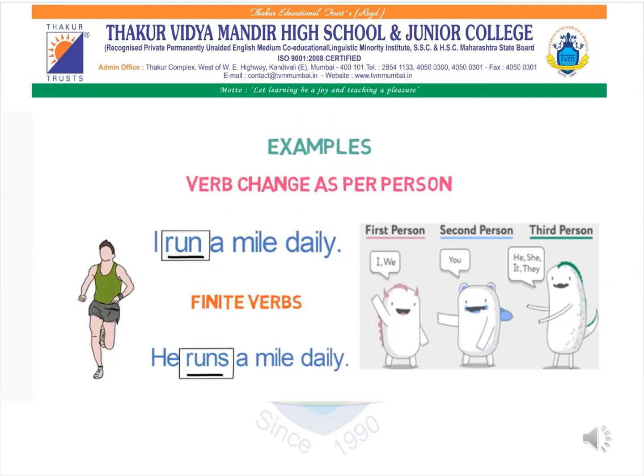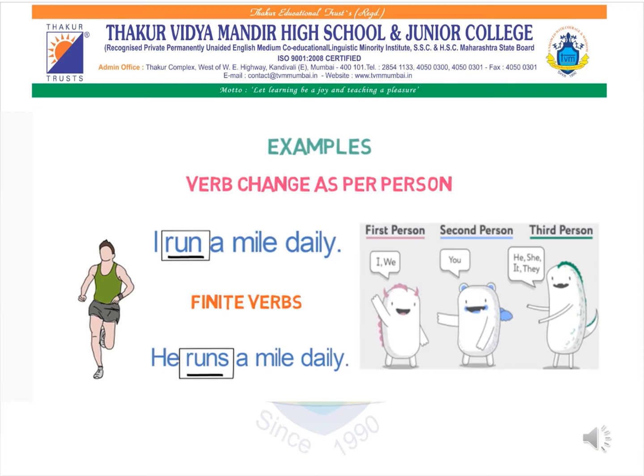Another example where the verb has changed as per the person. I run a mile daily. Now, I acts as the first person, and therefore the verb run remains the same. Now in the second example, he runs a mile daily.